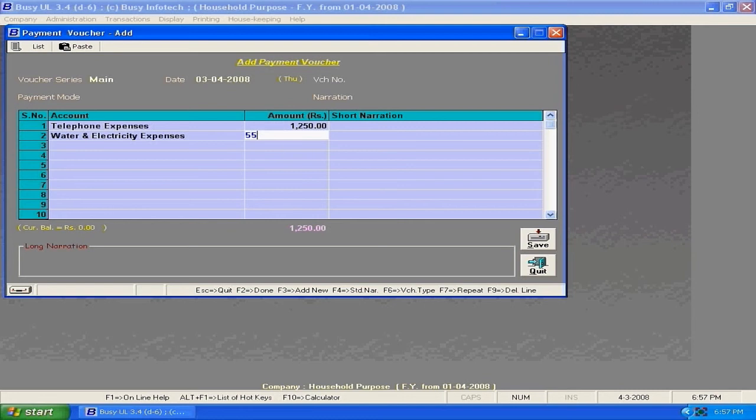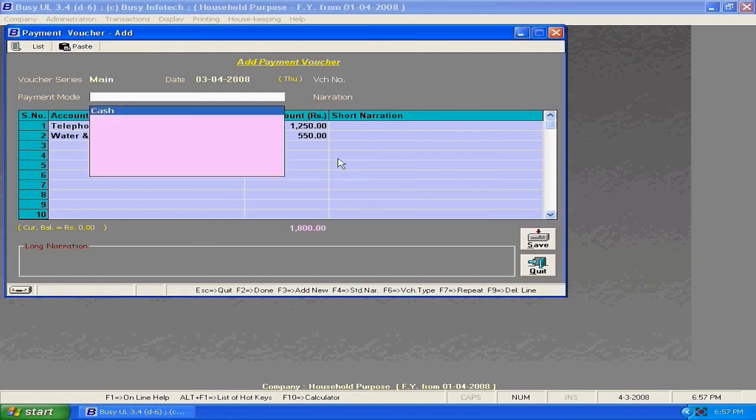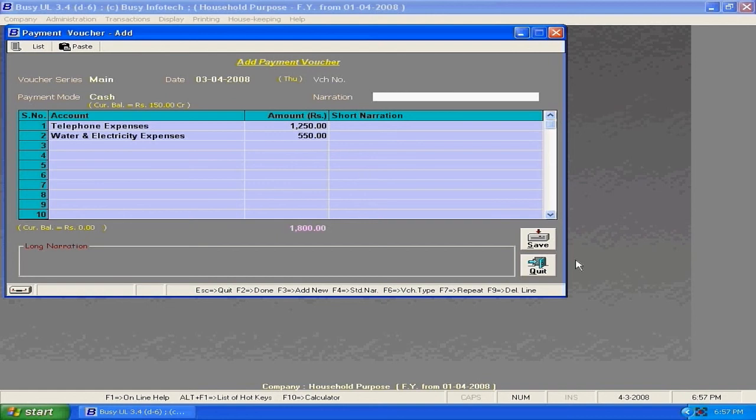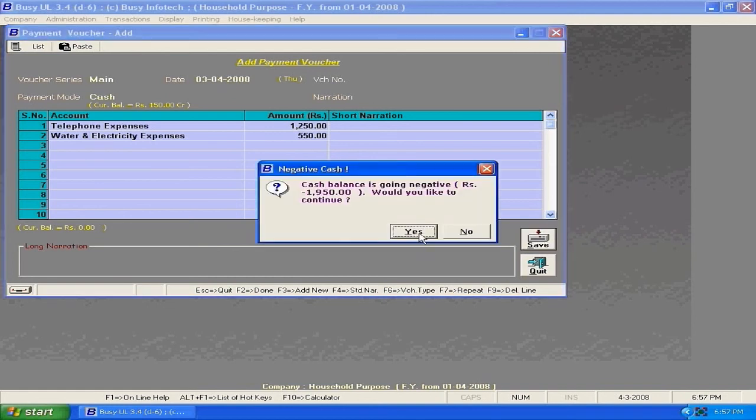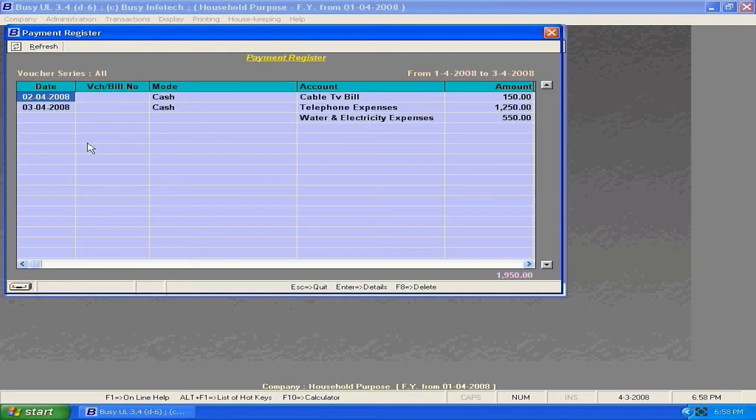We need not create these accounts, but a few accounts for our purpose need to be created. Without entering the payment mode you can't save it. Clicking on list, it will display all the payments made from the starting date to the ending date.